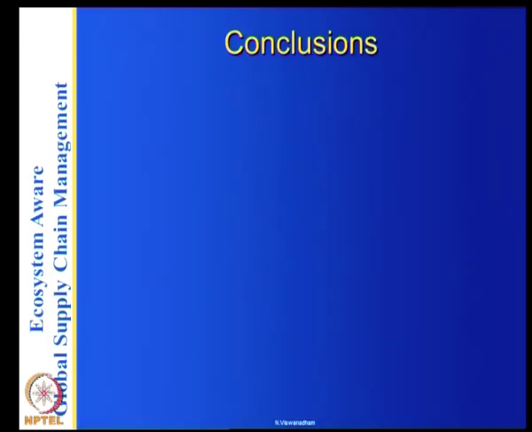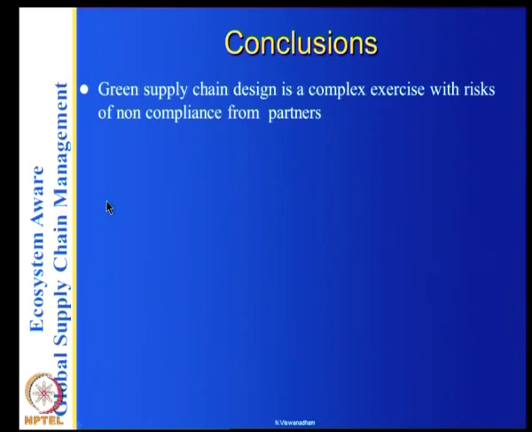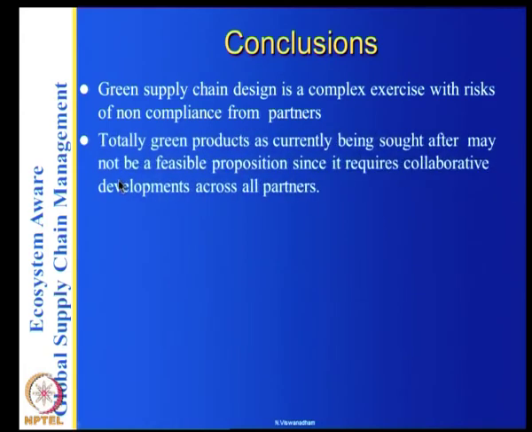So basically what we have done so far is the GRIP framework, and in terms of this, the green supply chain design is a complex exercise with the risks of non-compliance from partners. So you have to not only monitor your processes, but also look at your supply chain partners. Totally green products as currently being sought after may not be a feasible proposition. It requires collaborative developments across all partners.